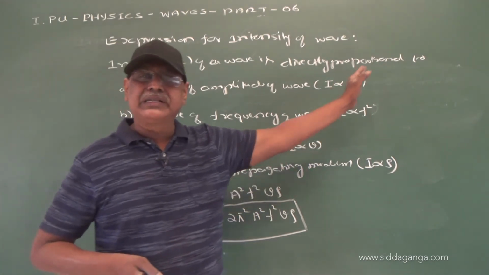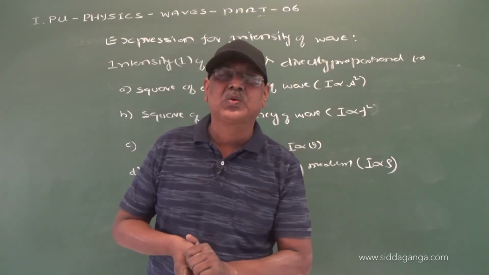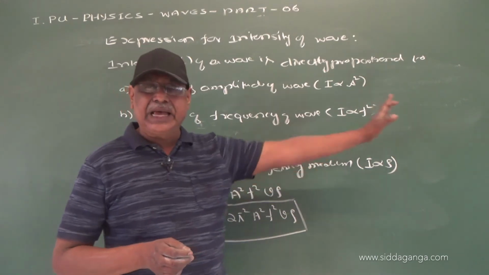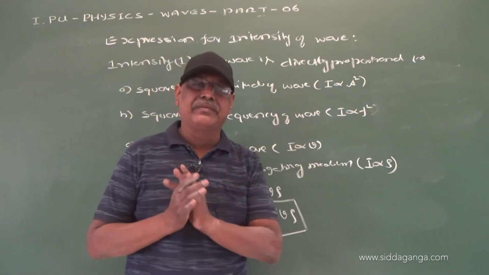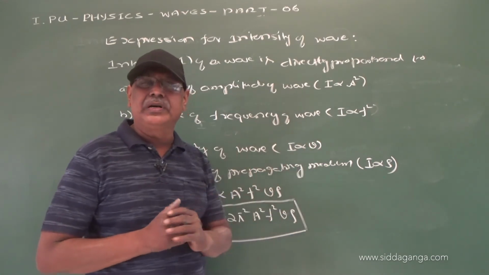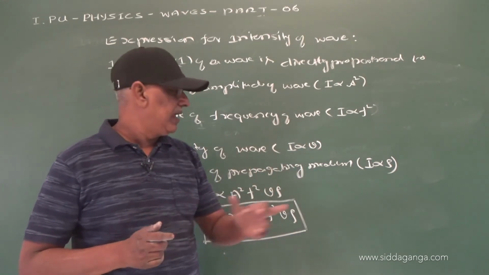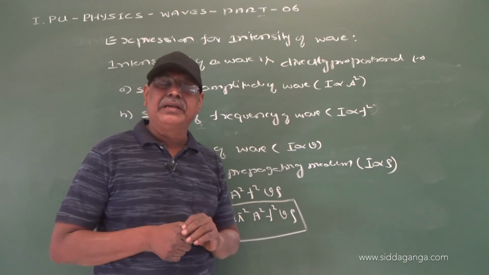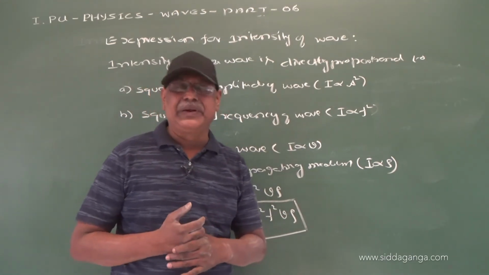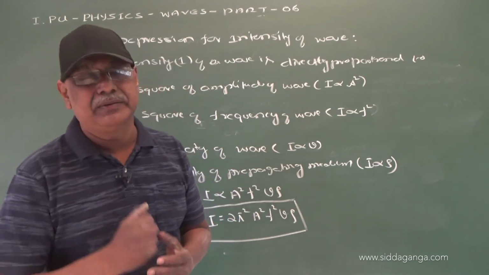Intensity of wave is directly proportional to the square of the amplitude. Intensity is directly proportional to the square of the frequency. Intensity is directly proportional to wave velocity, and intensity of wave is directly proportional to the density of the medium.